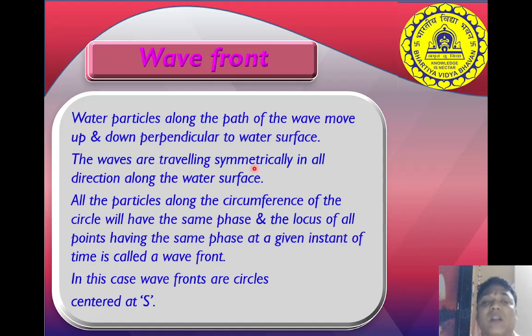The waves are traveling symmetrically in direction along the water surface. The waves are traveling what? Along the water surface. The waves which are formed on the water are traveling along the water surface. All the particles along the circumference of a circle, like when we throw a stone, what happens? Ripples are formed. So that means there is a circumference. If we take any crest or trough, all the particles along the circumference of a circle will have the same phase. Like we have seen in the previous slide, all the yellow particles were in the same phase.